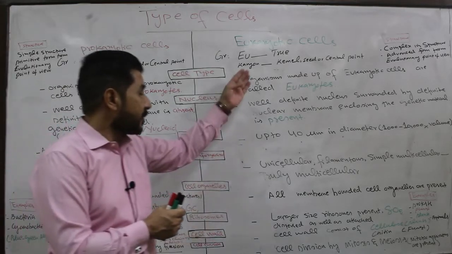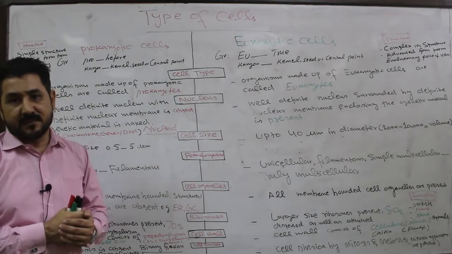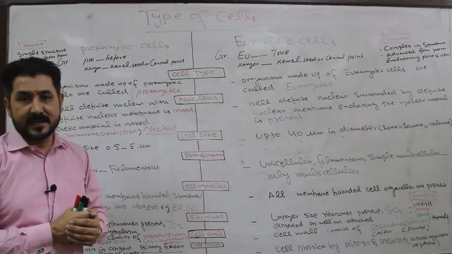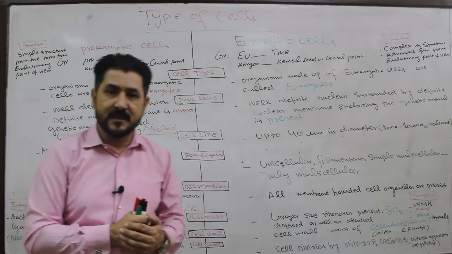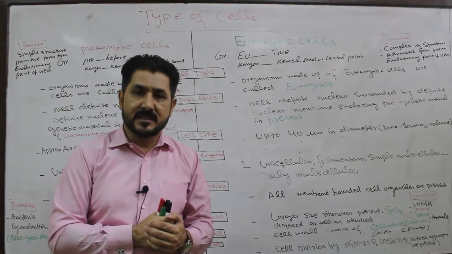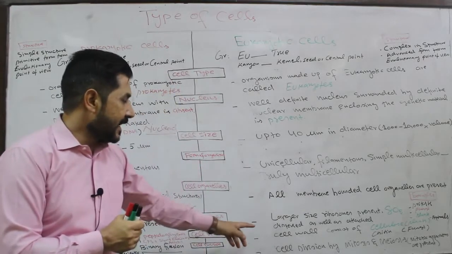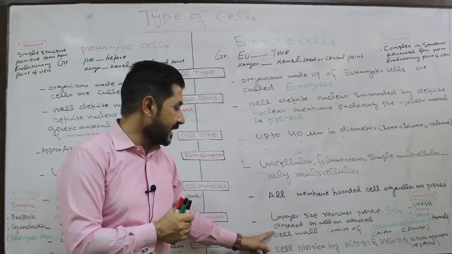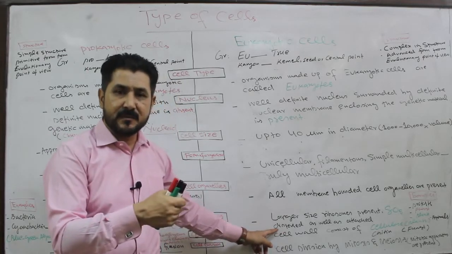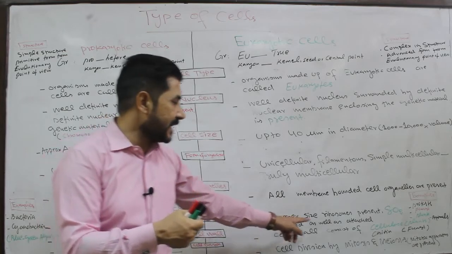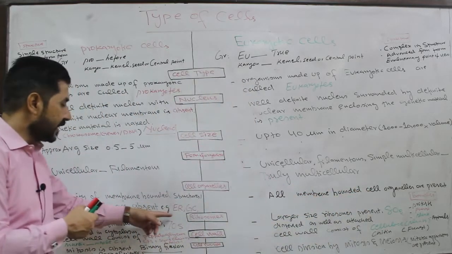While in the case of eukaryotic cell, larger size ribosomes are present, that is 80S ribosomes, 80 Svedberg units, which is the combination of a 40S smaller and a 60S larger subunit. And here the ribosomes are dispersed, that is, freely present in the cytoplasm, as well as attached to some organelles, that is, to the endoplasmic reticulum.